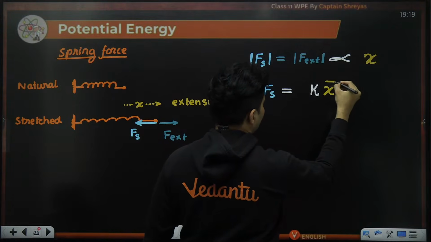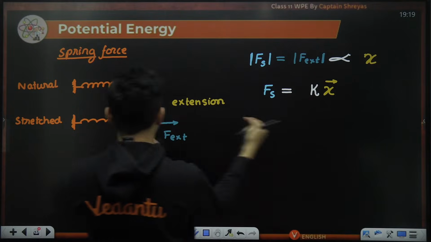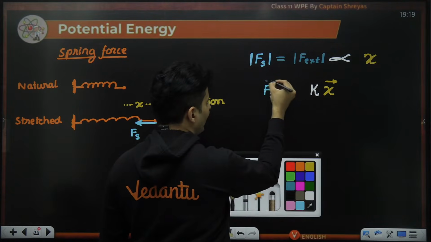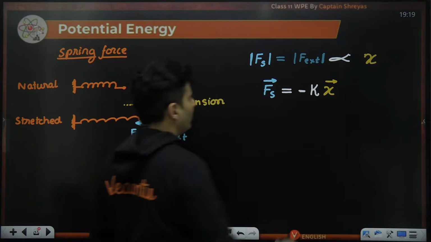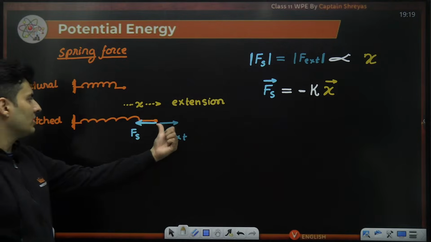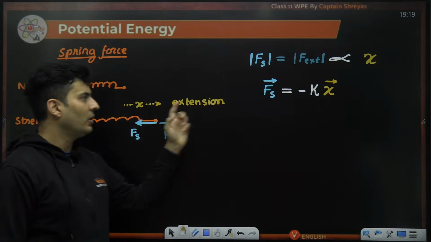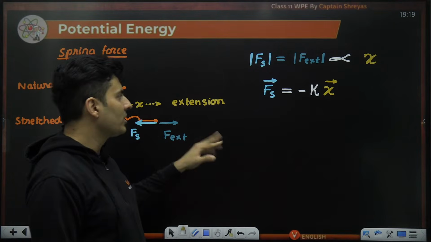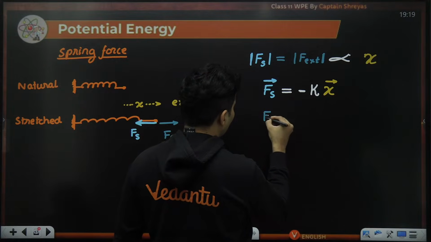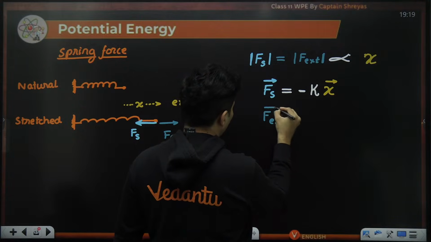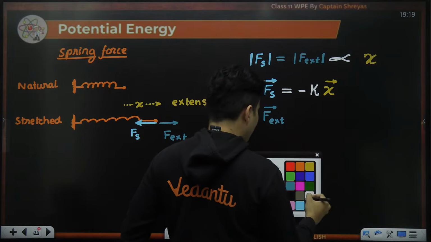But notice, if x is this way, the spring force is the other way around. So if you write it in vector form, there should be a negative sign, because the vector of spring force and the vector of displacement or extension are in opposite directions. That's why this minus. But if you consider only the external force vectorially, then I will not need any minus.